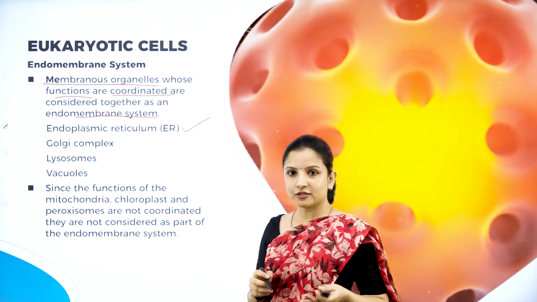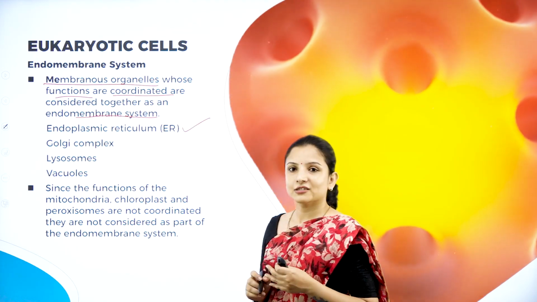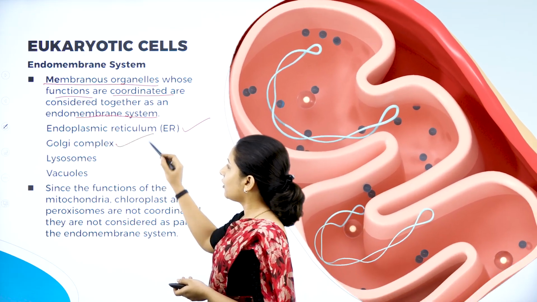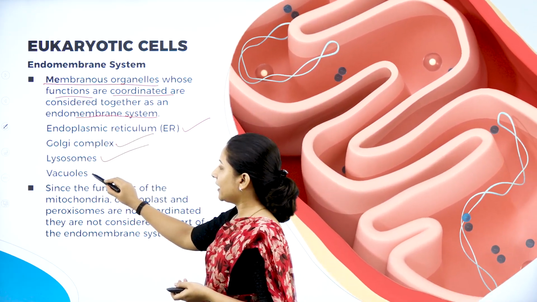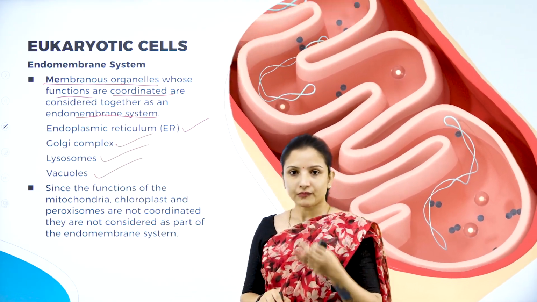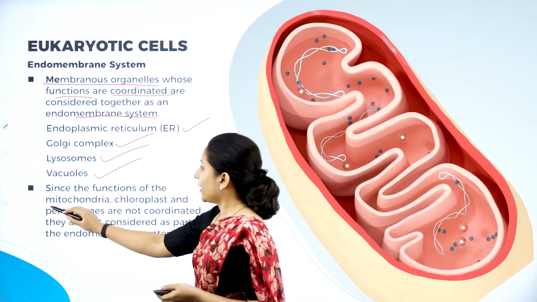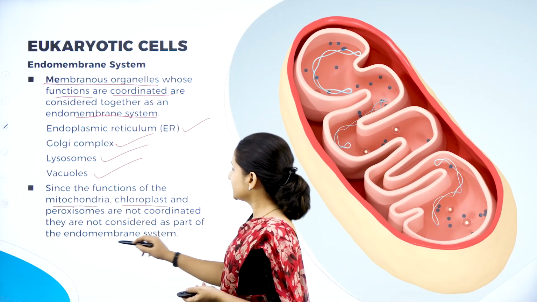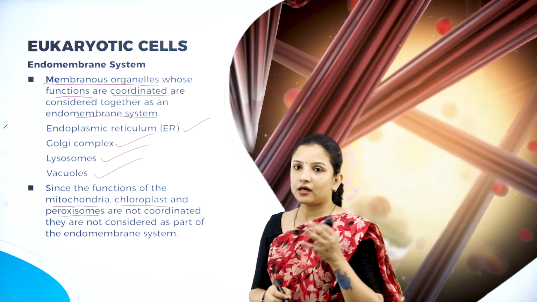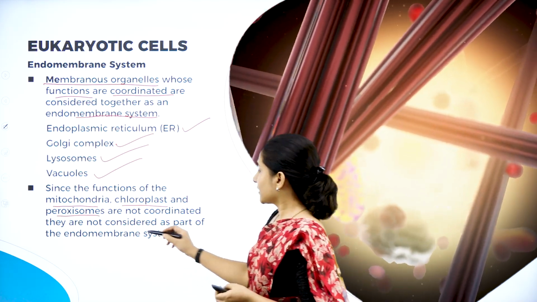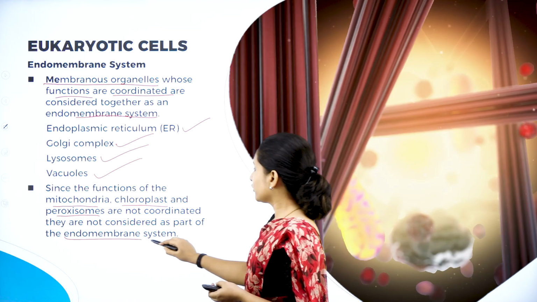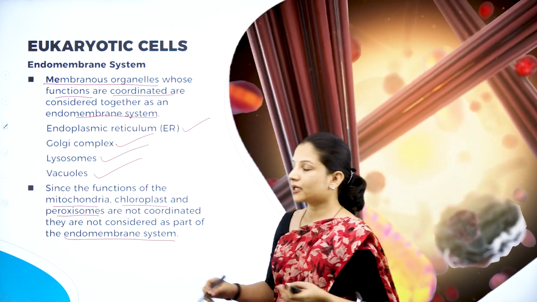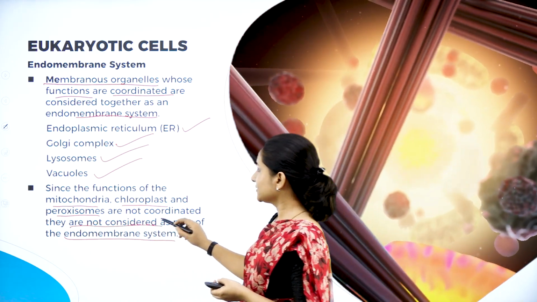We have membranous organelles: the endoplasmic reticulum, the Golgi complex, the lysosomes, and the vacuoles. And since the functions of the mitochondria, the chloroplast, and the peroxisome are not coordinated, they are not considered a part of the endomembrane system.